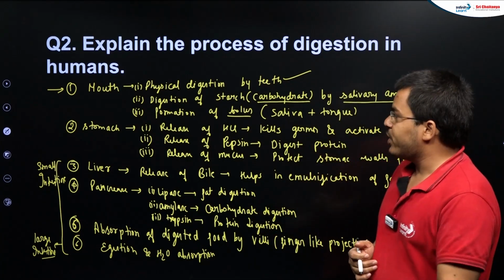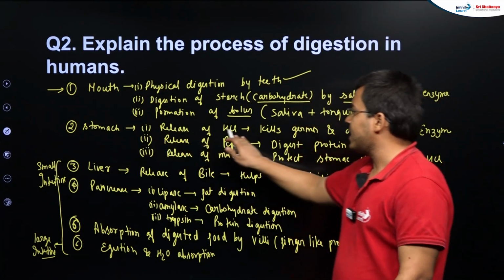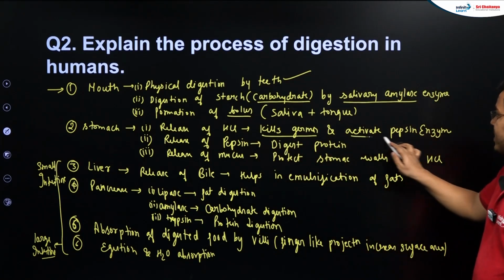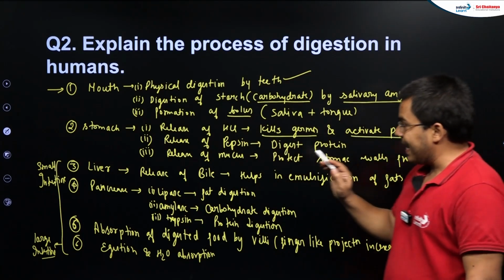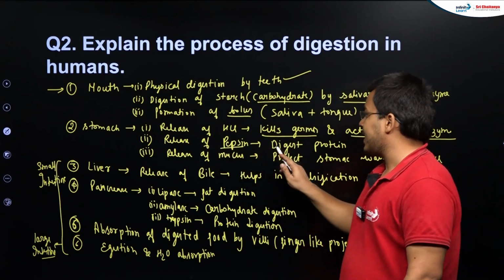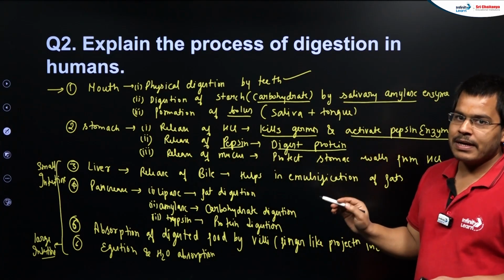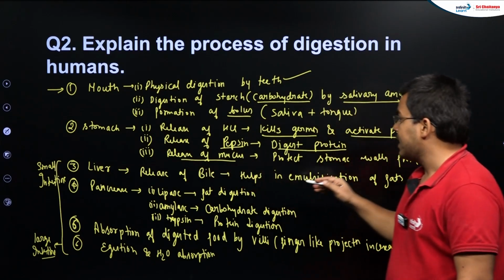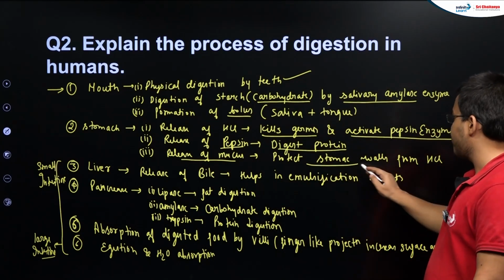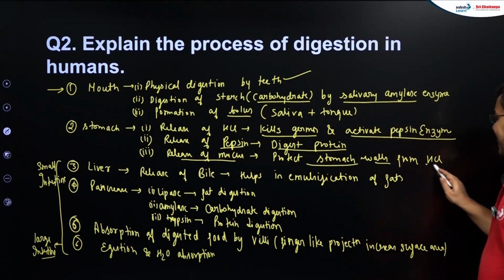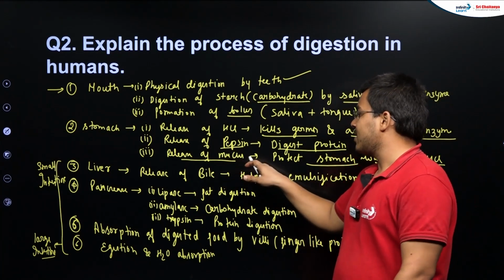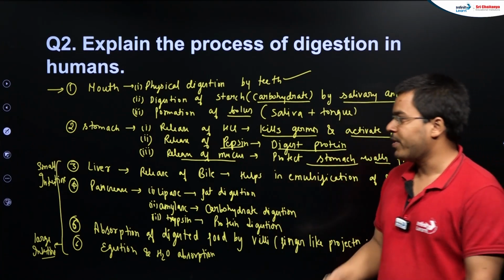Then students, the next place is the stomach. In the stomach, release of HCl happens that kills the germs in the food and activates the pepsin enzyme. Next, the pepsin enzyme is released that helps in the digestion of protein. So chemical digestion of protein starts in the stomach. Then release of mucus happens that protects the stomach walls from the HCl, because HCl is acid, it can burn the stomach wall. So the stomach releases mucus also that protects it.